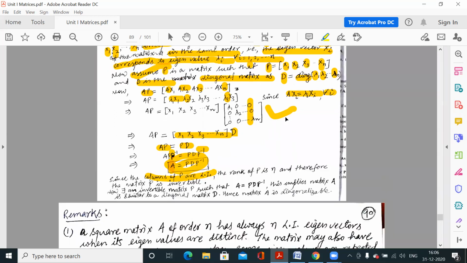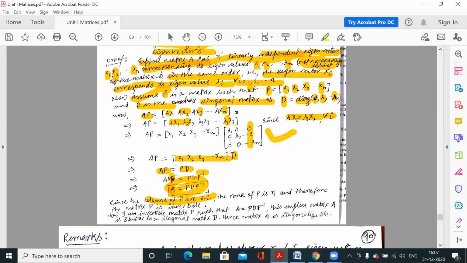And if the rank of this matrix P is n, which is a square matrix of order n, now again you know that if this matrix is singular, then the rank of this matrix must be less than n. But because the rank of this matrix is n, this matrix must be non-singular. Its determinant must be non-zero, because the determinant of this matrix is the largest ordered minor of this matrix. So that must be non-zero to have the rank n of this matrix.